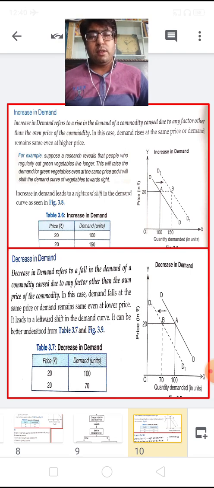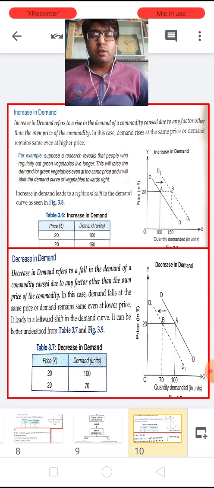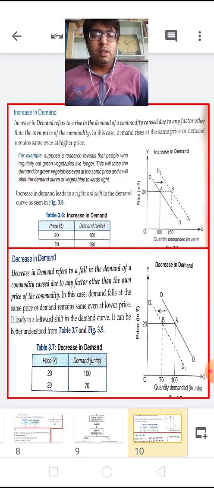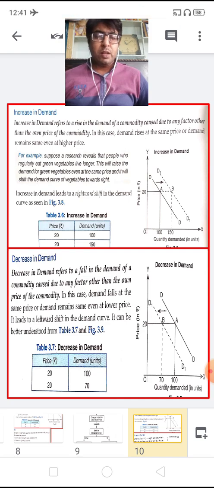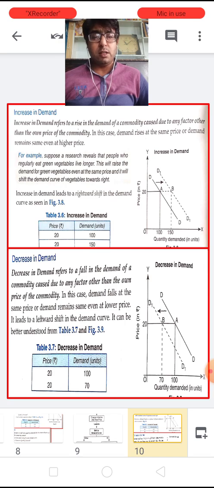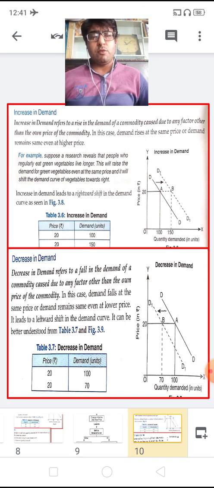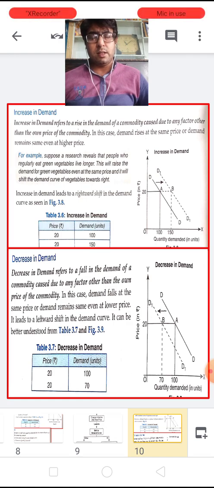So this will raise the demand for green vegetables even at the same prices, and it will shift the demand curve of vegetables towards the right. Now let us take an example. If there is an increase in demand, it leads to a rightward shift in the demand curve, as we see in this diagram.